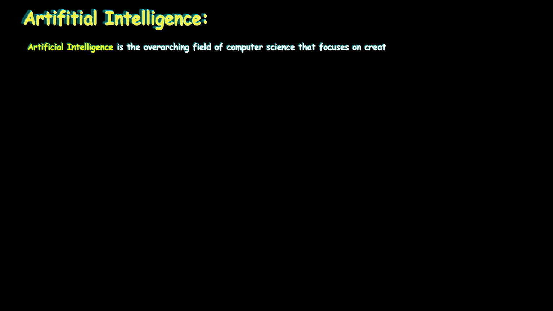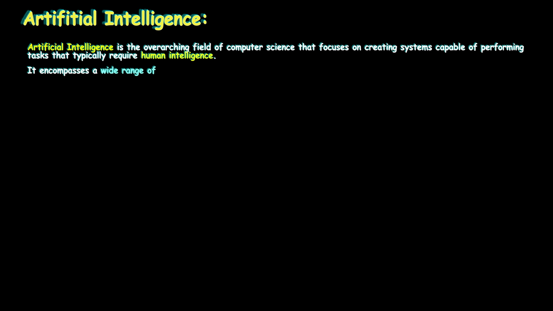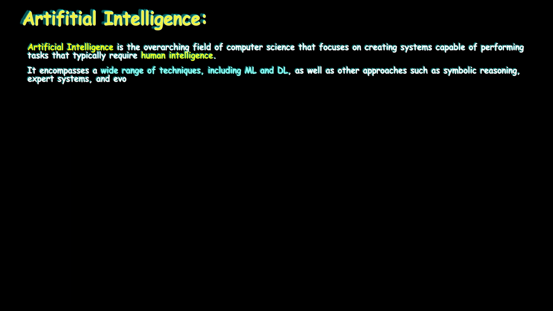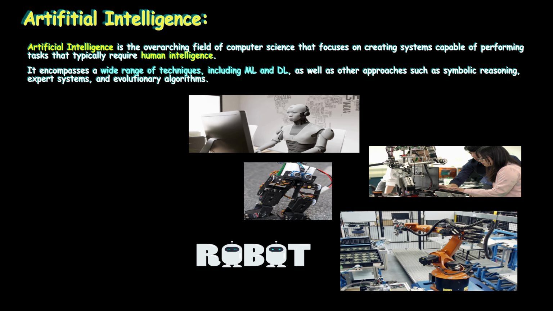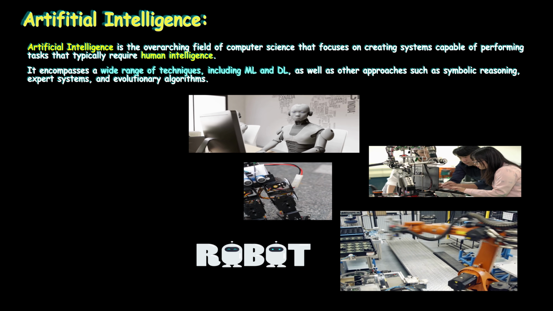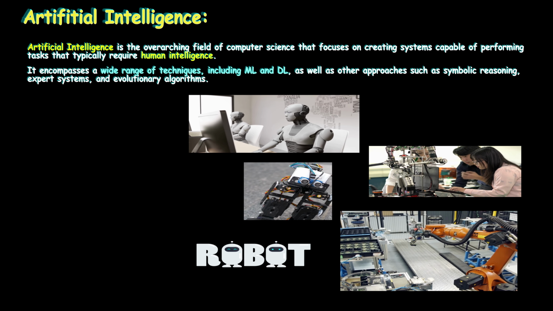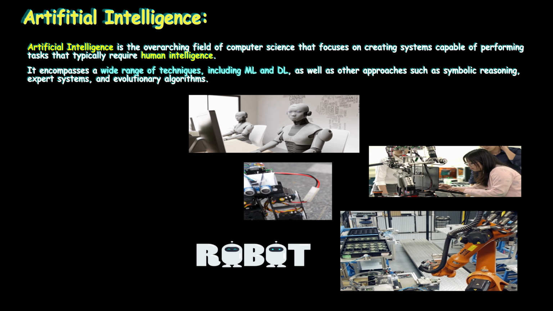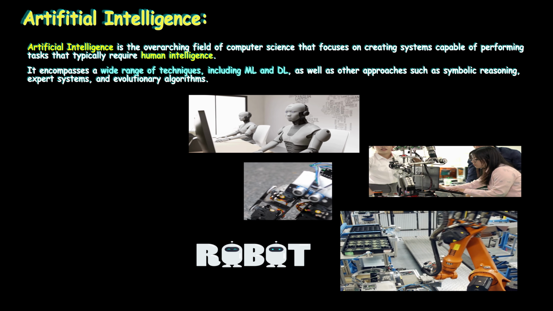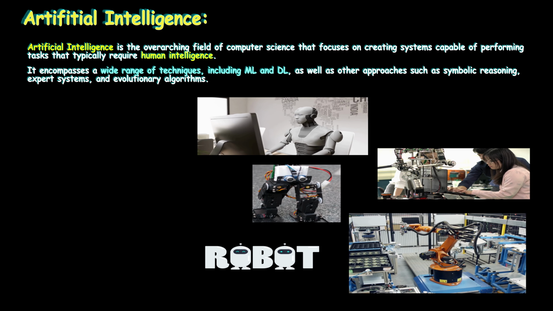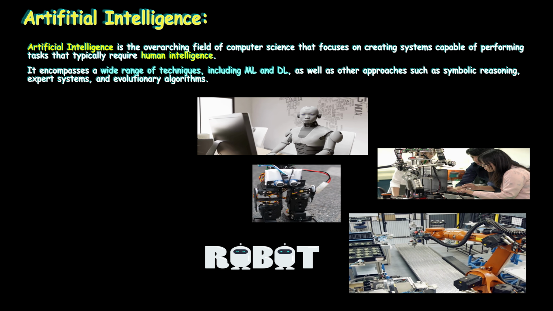And now finally coming to artificial intelligence, we know that AI is a very broad field where ML and DL are subsets of artificial intelligence. So AI encompasses a wide range of techniques including ML and DL as well as other approaches such as symbolic reasoning, expert systems and evolutionary algorithms. So the objective of artificial intelligence is creating powerful systems that are capable of performing tasks that typically require human intelligence. These systems can be used in various fields like manufacturing, medical, computer science, and so many other fields. So coming to the applications of AI, there is no limit.